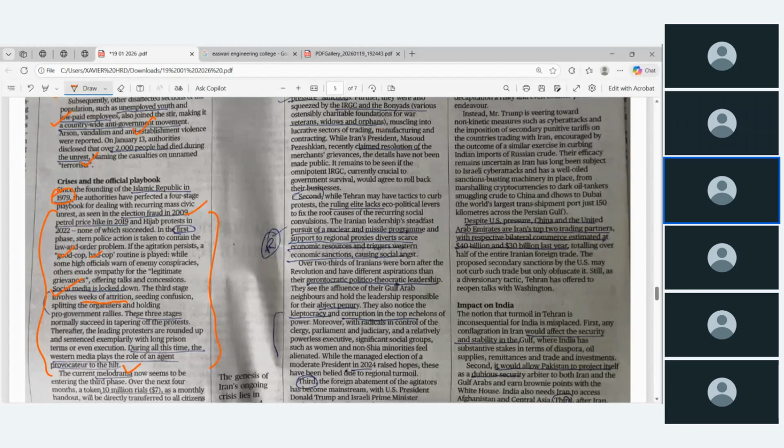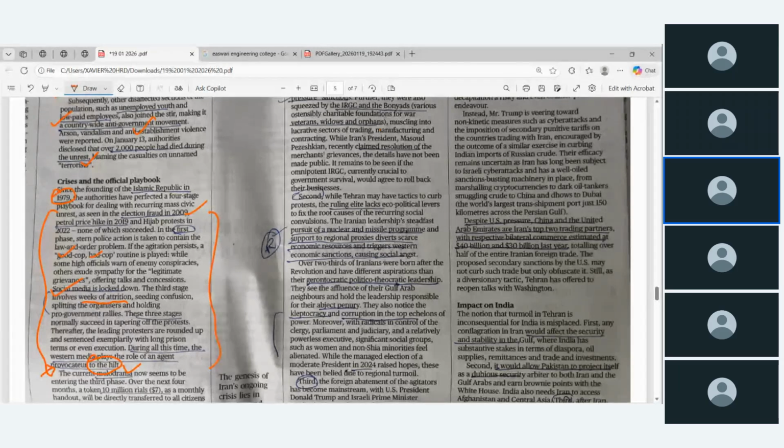Provoke means to incite someone, to stir them up. So a provocateur means someone who deliberately increases the trouble. To the hilt means completely, to the maximum extent. This is an idiom, to the hilt, maximum level. Who does it? The Western media. So this statement talks about the Western media acting as a provocateur. Okay, deliberately they are stirring, and then the current melodrama.